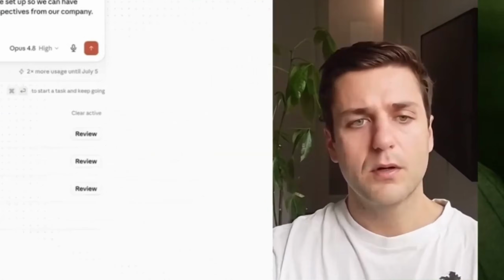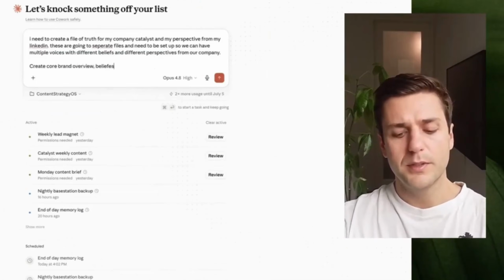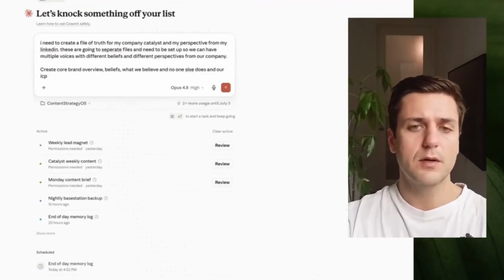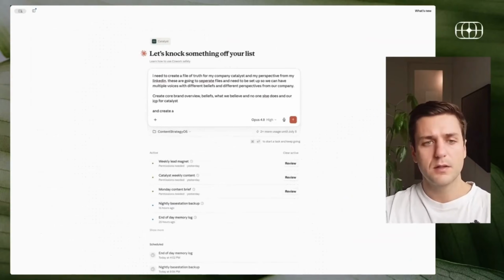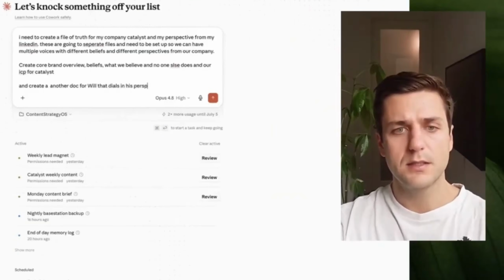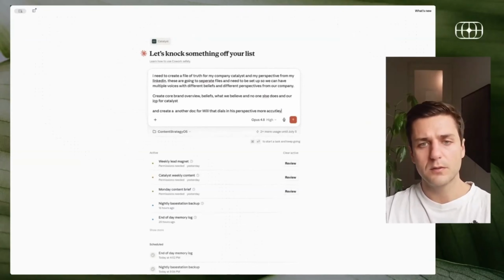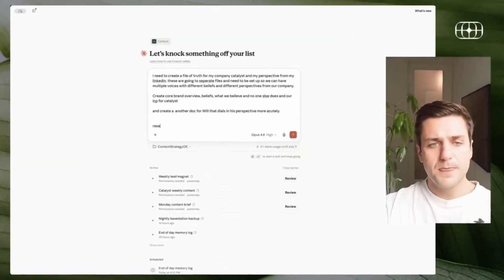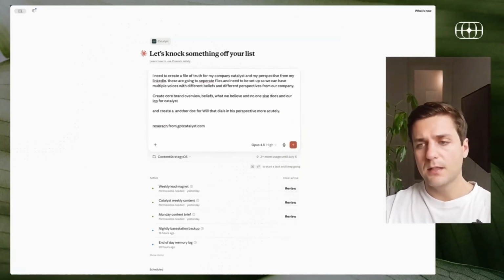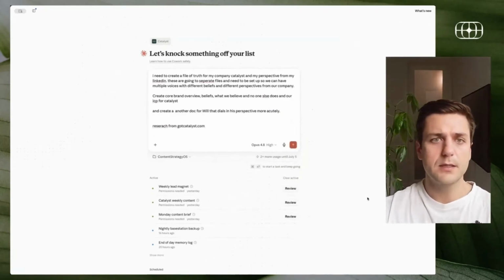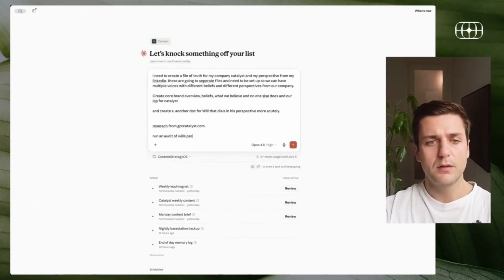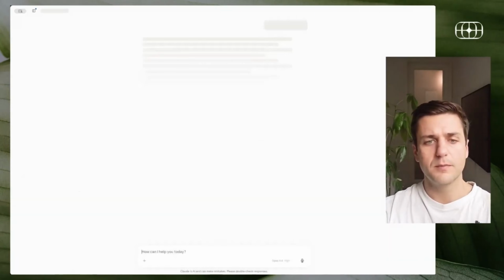Create a core brand overview, beliefs, what we believe and no one else does, and our ICP for Catalyst, and create another doc for Will that dials in his perspective more acutely. And then what I'm going to do is research from gotcatalyst.com. And then I'm also going to pull in my LinkedIn and say, run an audit of Will's perspective from my LinkedIn.